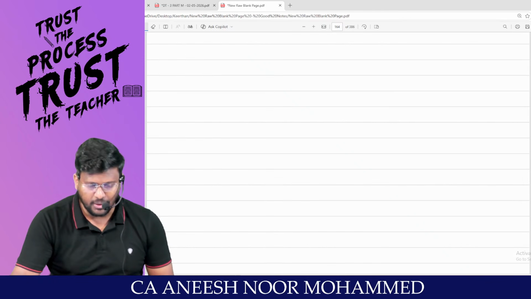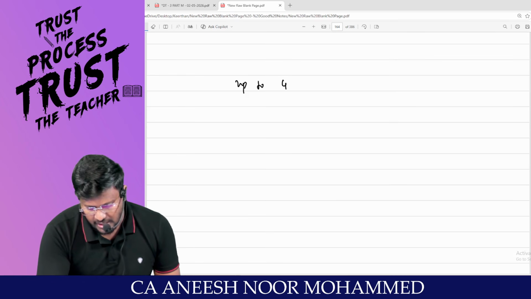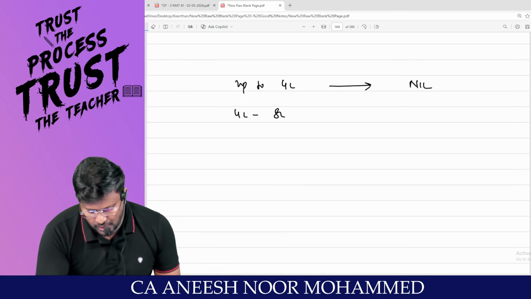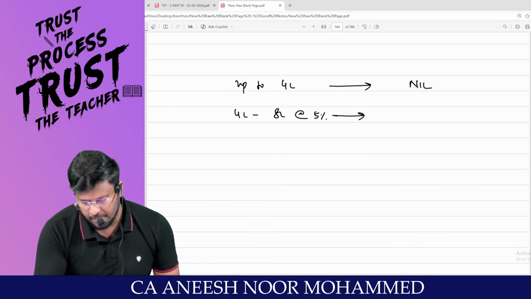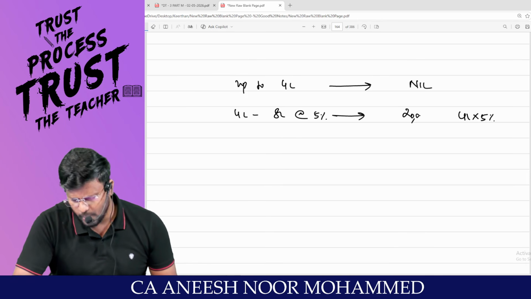Now we have to calculate the tax payable under the default tax regime. Up to how much lakh? 4 lakh. It is nil. 4 lakhs to 8 lakh at the rate of 5%. That means 4 lakh into 5% comes to 20,000.